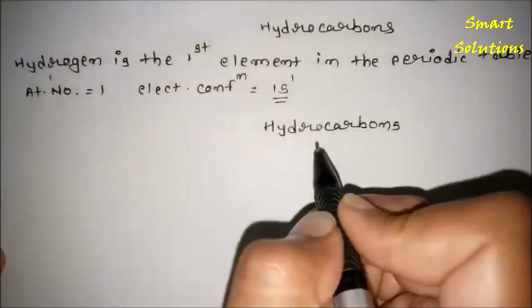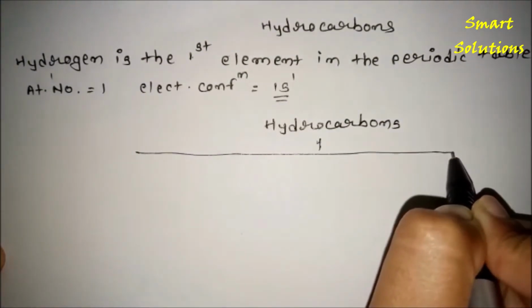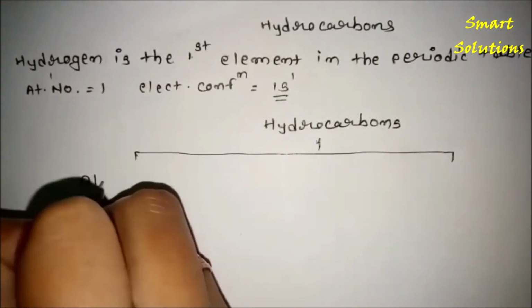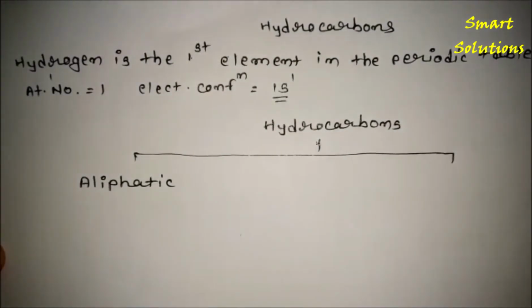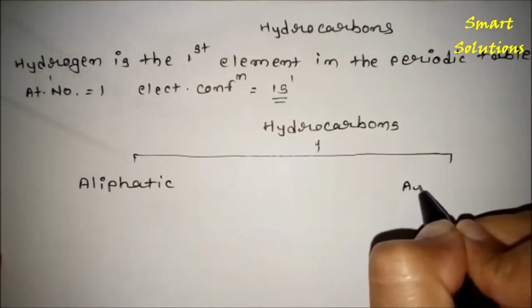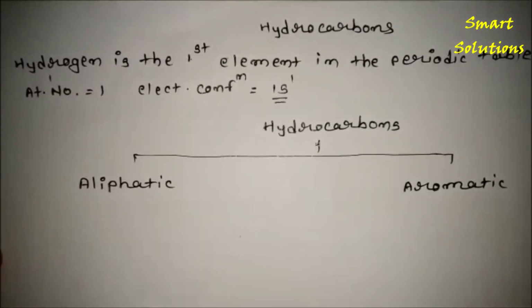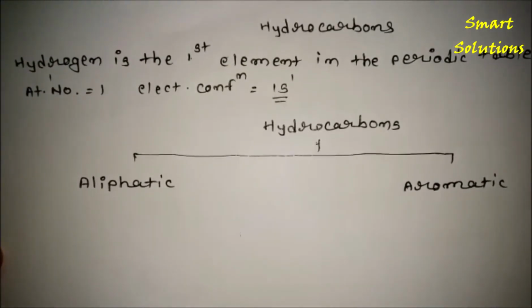So hydrocarbons are classified into two groups. First one is the aliphatic and second one is the aromatic. What is meant by aliphatic?